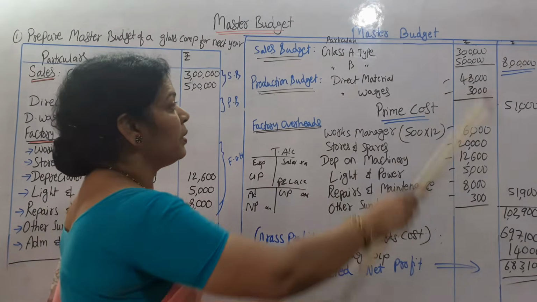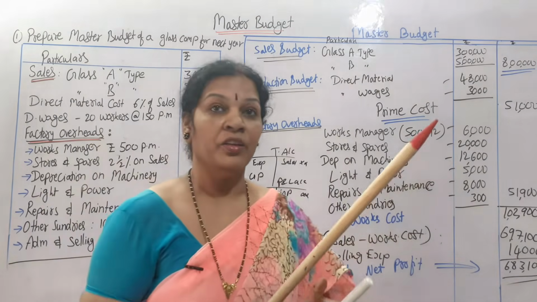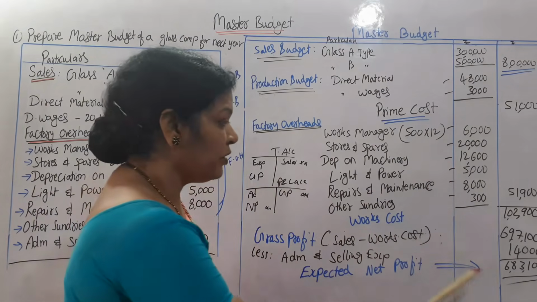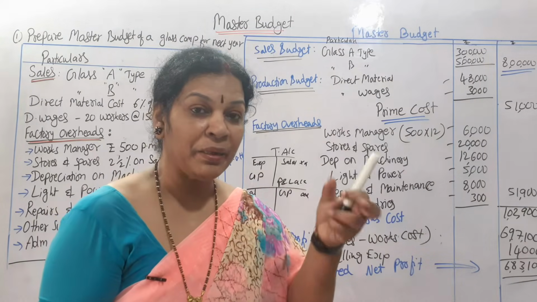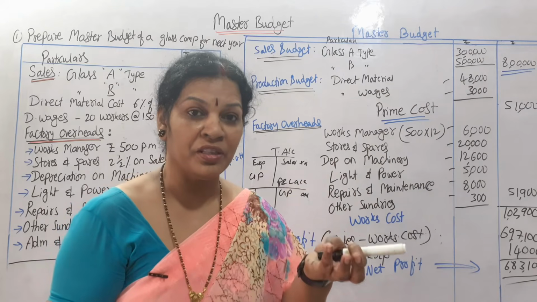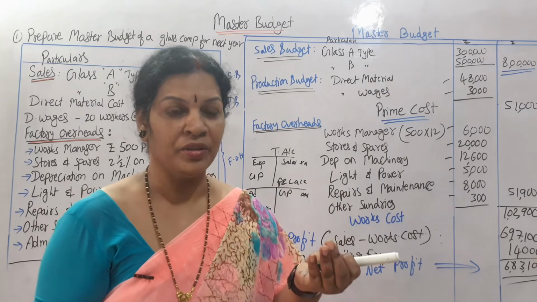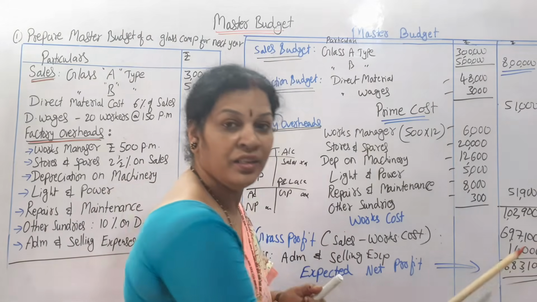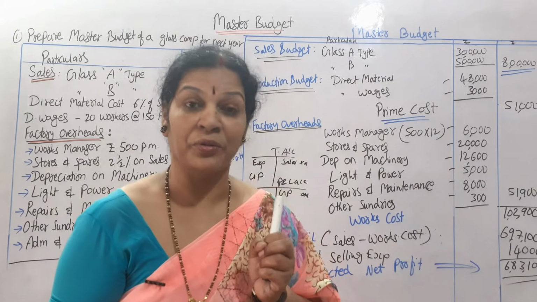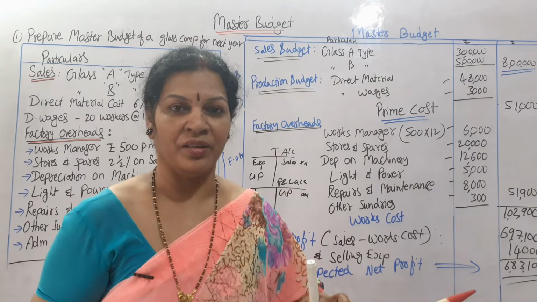Altogether, what this master budget is saying is that you can expect a net profit of this much by taking the information of sales budget, production budget and other expenses. That's all.